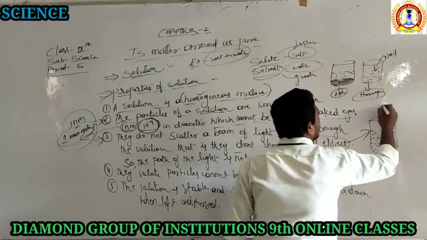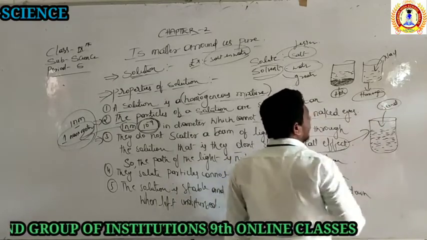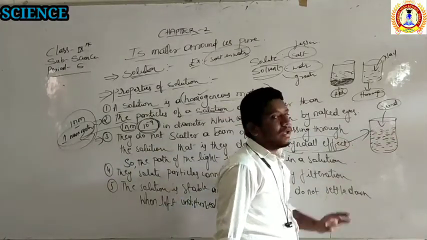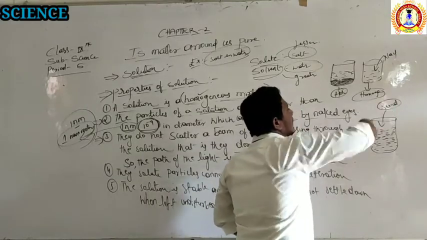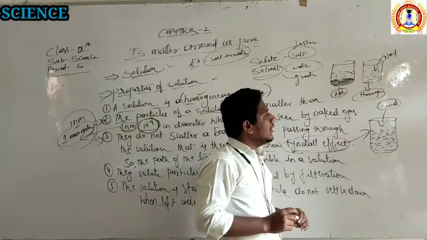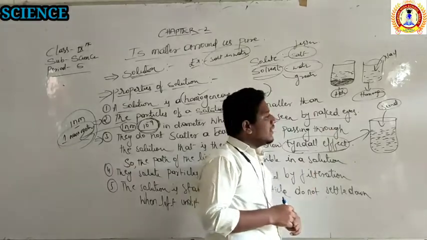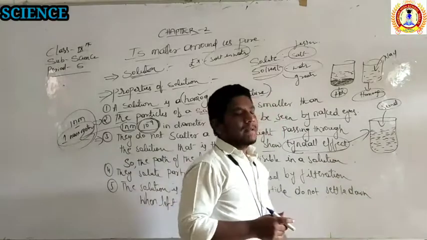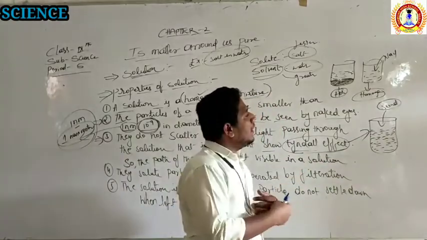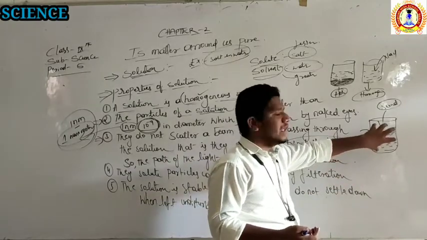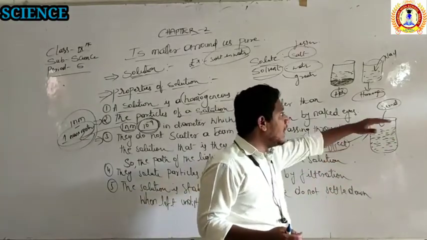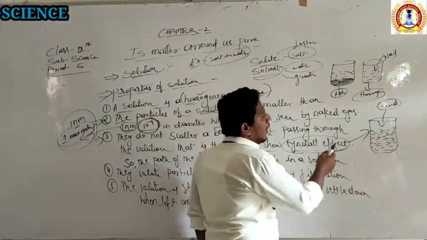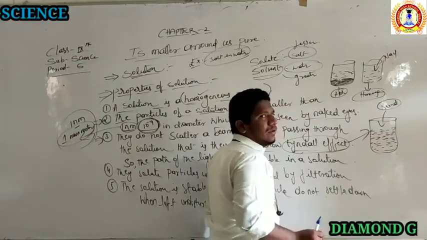So again mix the sand dust in the glass of water, right? After mixing the sand in the glass of water, you just stir it with a stick. Then after stirring, you see that all the sand particles are merged in the water droplets. Means when they are disturbed, all the sand particles are immersed in the water droplets. They will not settle down. Only when they are undisturbed will they settle down. So just mix it. Then after mixing, all the sand particles are merged in the water droplets.